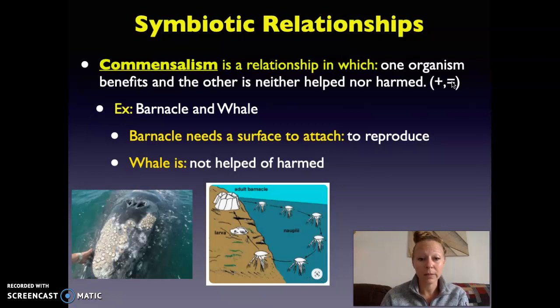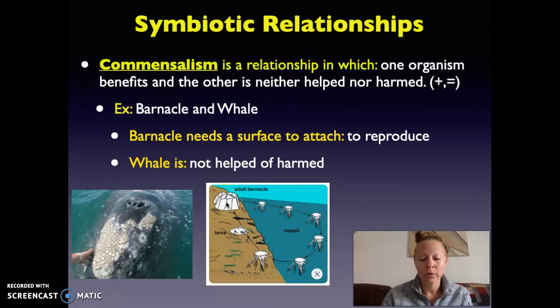A barnacle is a sea organism that, when you're stepping on rocks, can slice your foot. They open and close right here. And here's the life cycle of a barnacle. In the early stages of life, it is plankton. It gets moved around in the ocean, and it looks for a surface. It needs to have a surface to attach to so that it can grow into this adult phase here